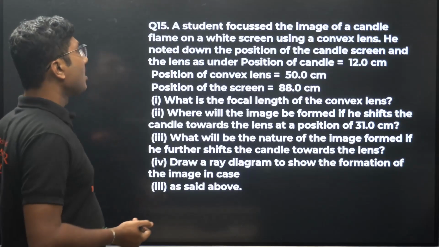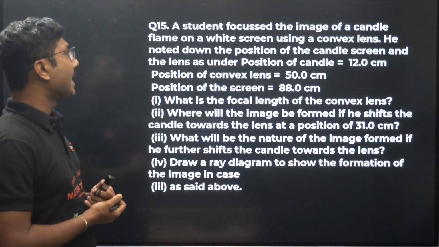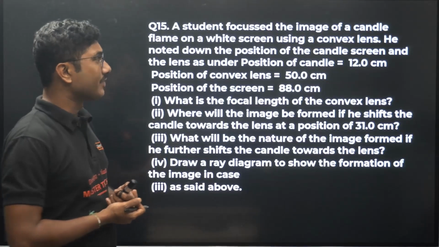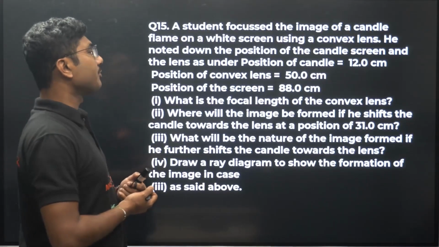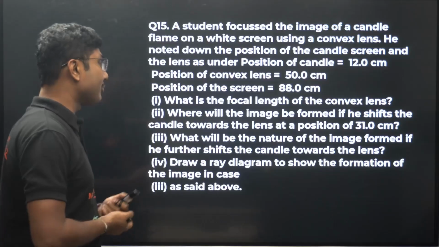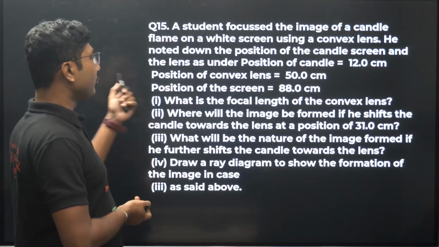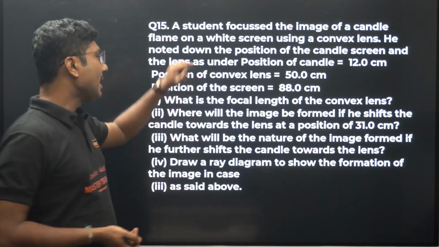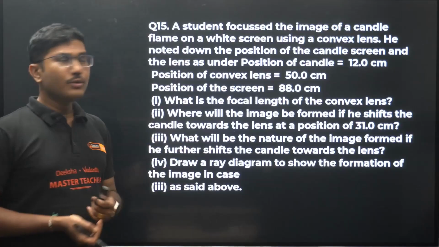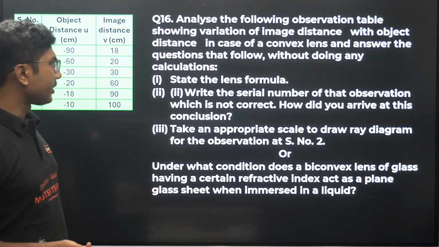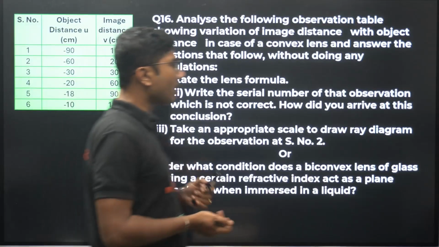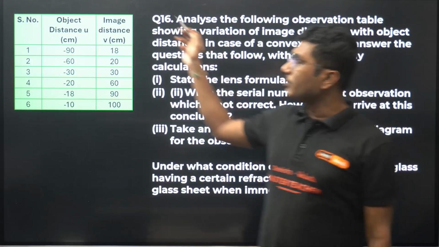A student focused on the image of a candle flame on a white screen using a convex lens. He noted down the position of the candle, 12 centimeter, the position of the convex lens, and the position of the screen, and then you have to answer a few questions based on this observation. Now this is also a very common type of question where you will be provided a table.